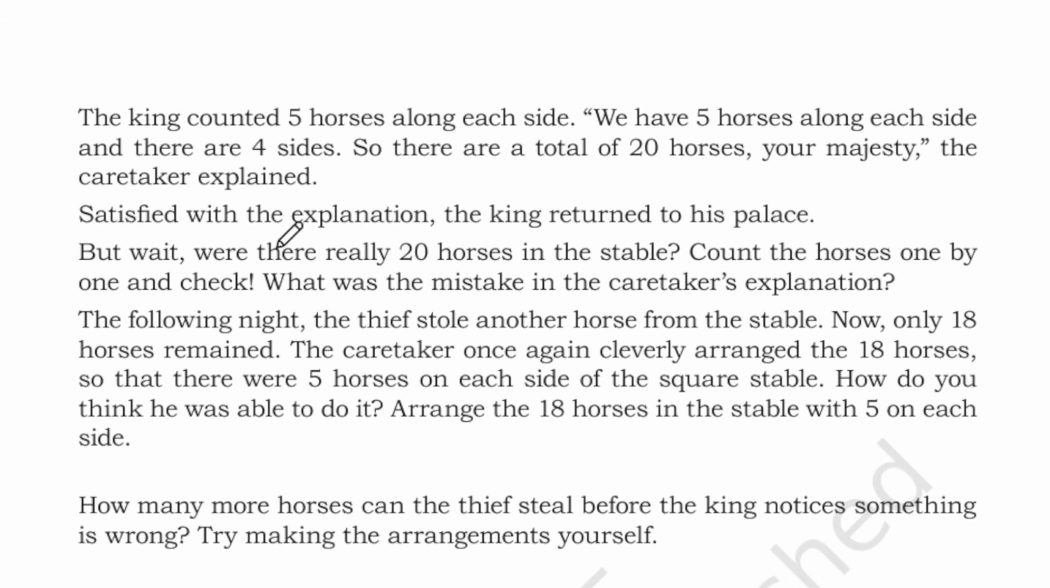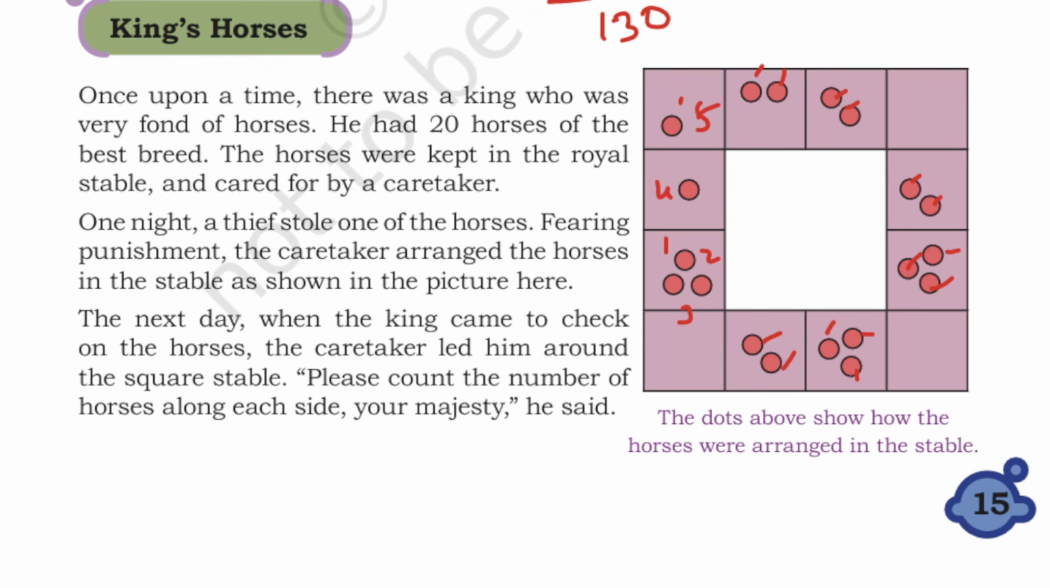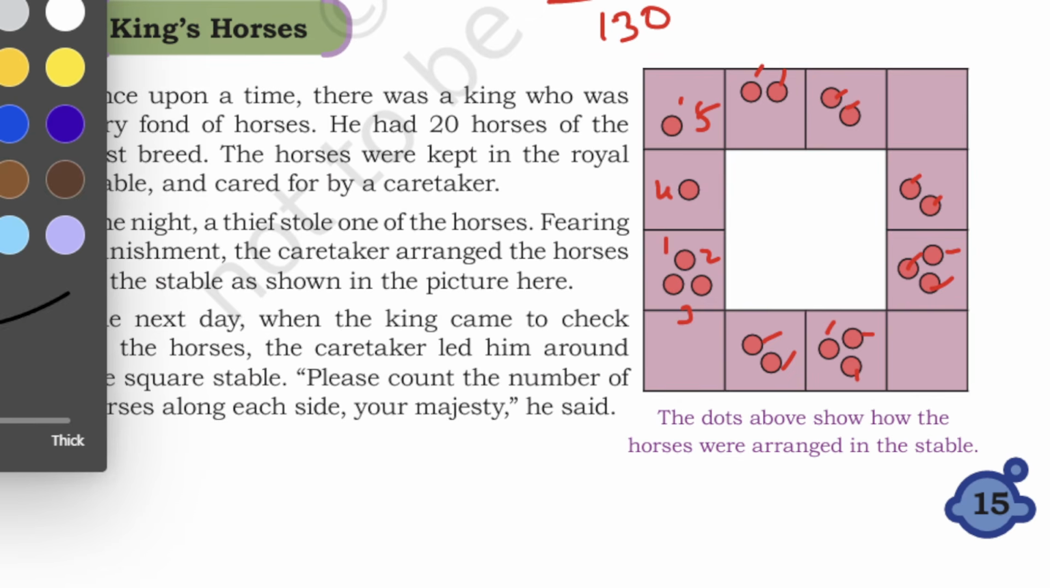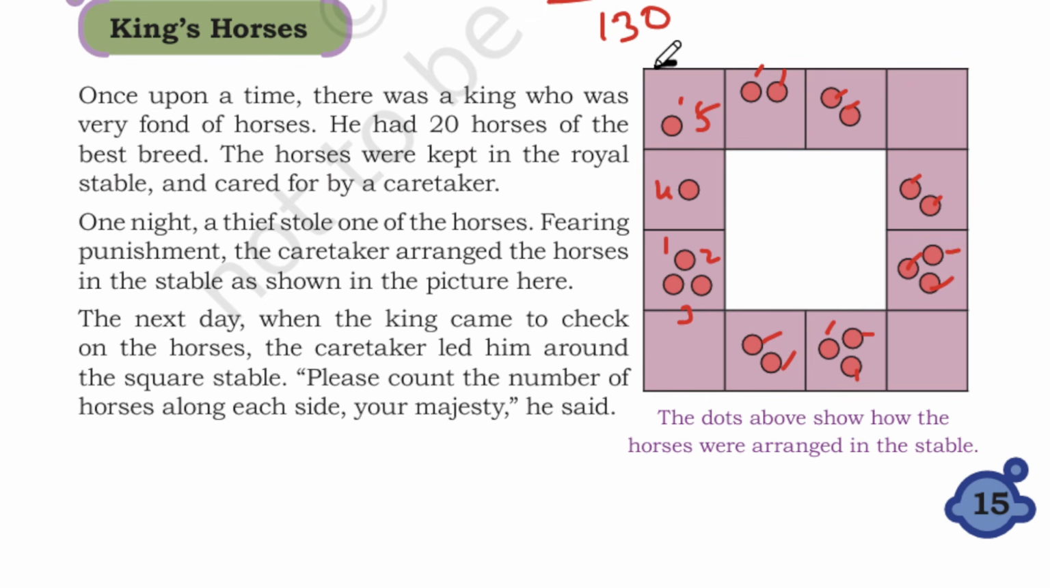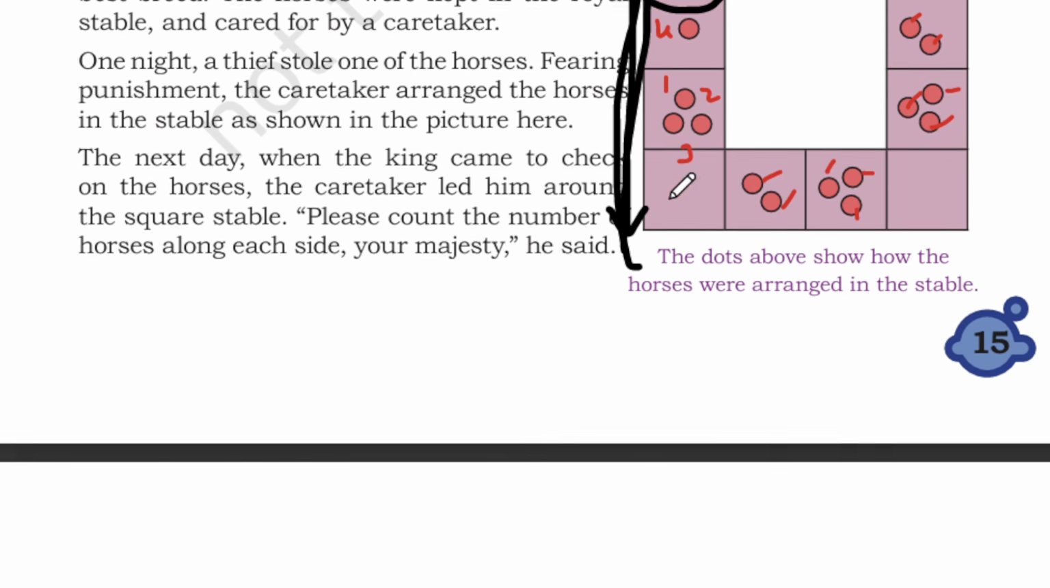But wait, were there 20 horses in the stable? No, it is not. Because when you notice this place, he placed one horse which is common to this side and this side. There are only 19 horses. But when the king walked around, he visited this place, and in the final round when he comes to this side, he added this number again. So that's the reason he counted 20.